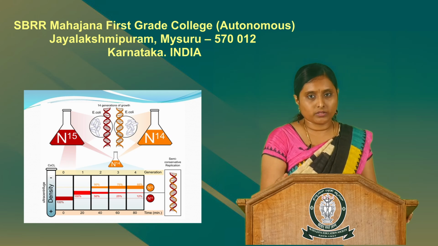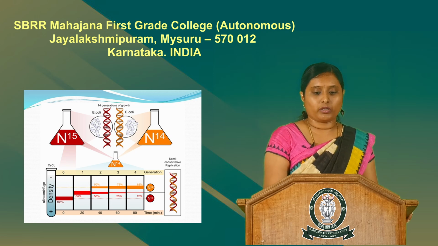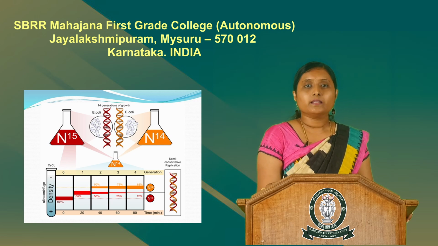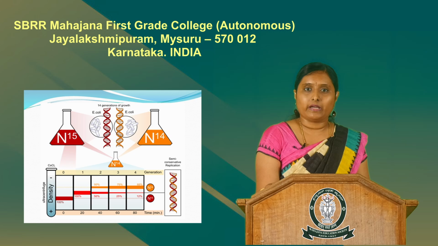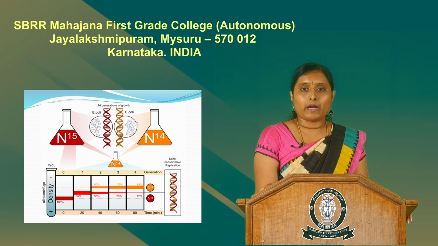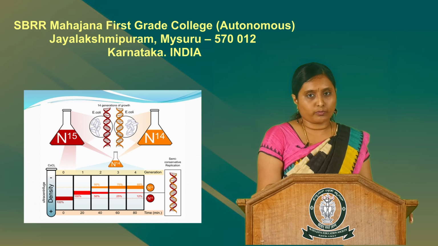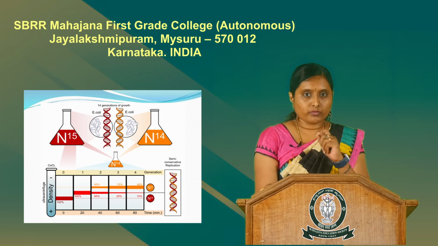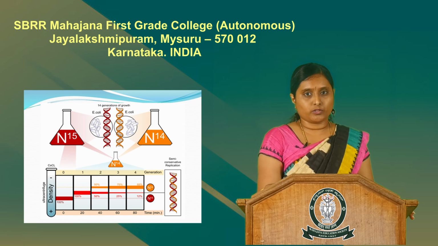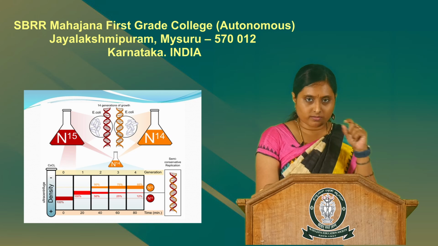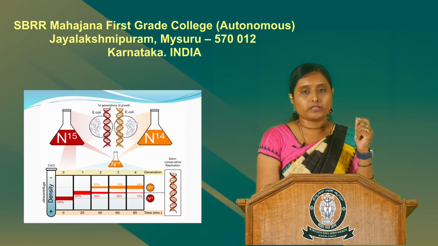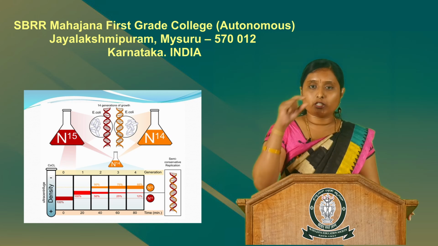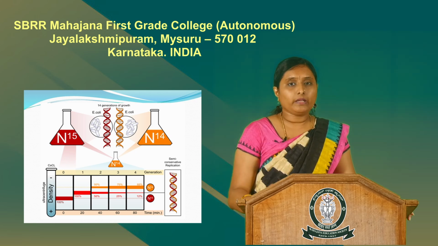So, like this, the experiment was continued for many generations, with the cells continued to be grown in the same N14 medium. After a number of successive generations, the result observed was that there were always two bands, one at the center and one at the top of the test tube. But gradually the concentration of the band formed at the center of the test tube decreased, and the concentration of the band formed at the top of the test tube gradually increased.